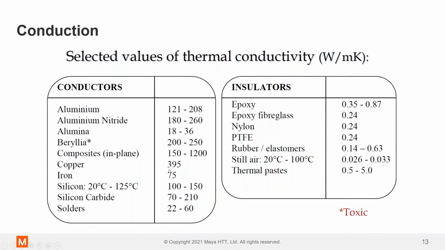Copper has by far the highest thermal conductivity, almost twice that of aluminum. And the downside to copper is it's much more expensive. So you're talking 3, 4, 5x the cost of a similar amount of aluminum. So it's used sparingly, but when you really have big thermal issues, then copper is the way to go. I mean, you can go up to gold if you want, which is even higher, but that's not realistic.